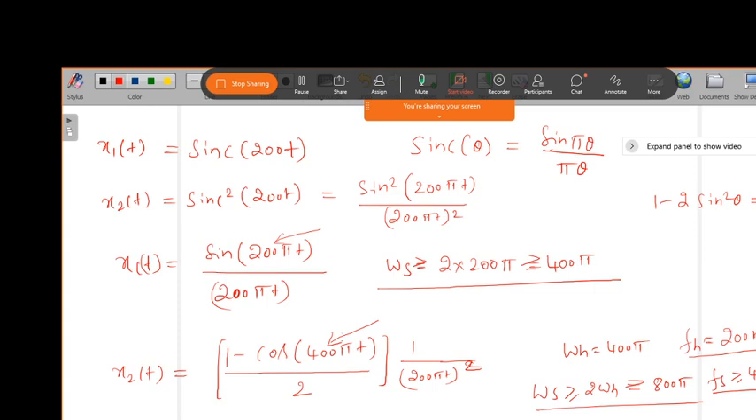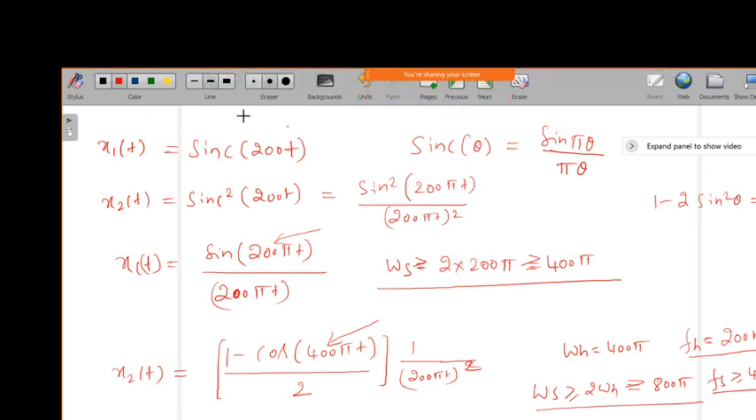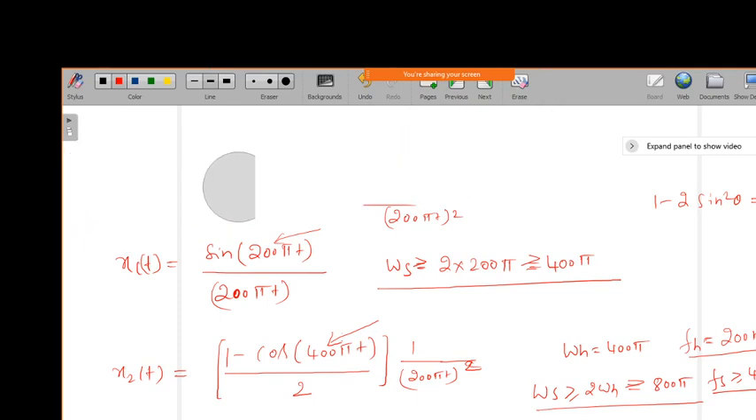Okay, so the problem given to us: the output x of t of an ideal low pass filter which has cutoff frequency omega c, and we need to find the minimum period to allow proper sampling. I'll write that one. So is this understood? How to get the Nyquist rate? Any doubt in this?